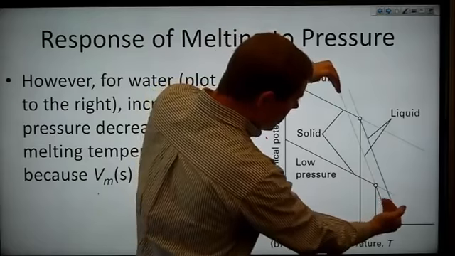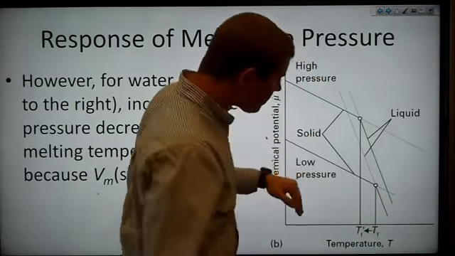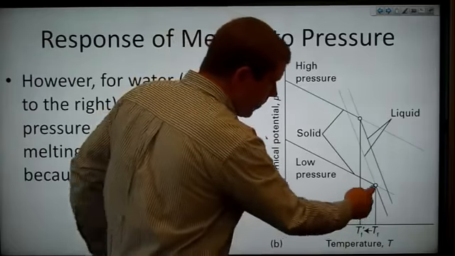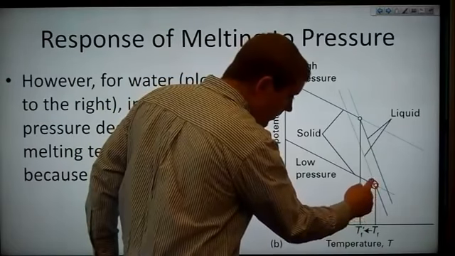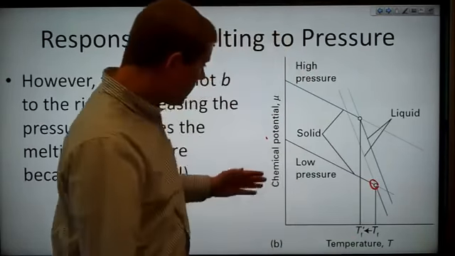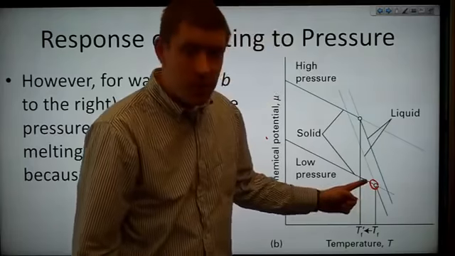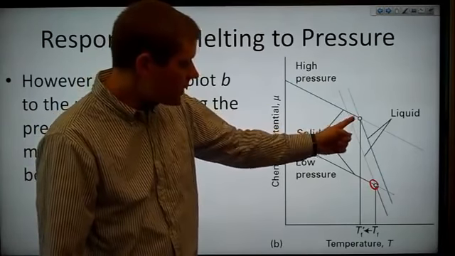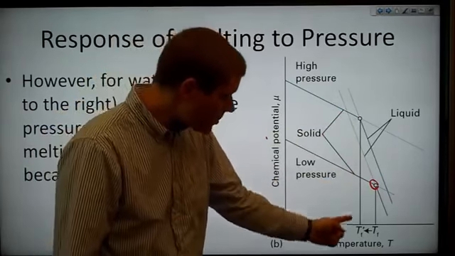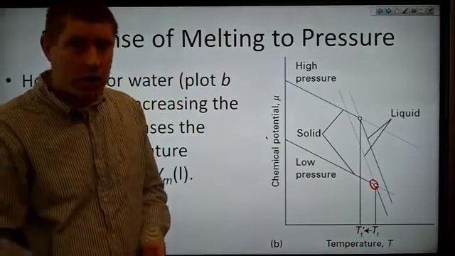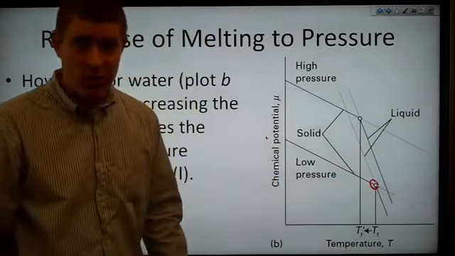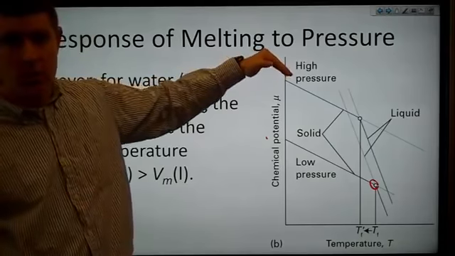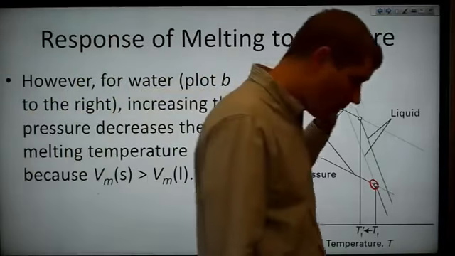We're also moving the liquid curve from here to there. But it's such that we're moving from this chemical potential and temperature point to this chemical potential and temperature point. Note that this temperature is actually lower than that temperature was. So for higher pressures, we have to be at lower temperatures in order to melt water.